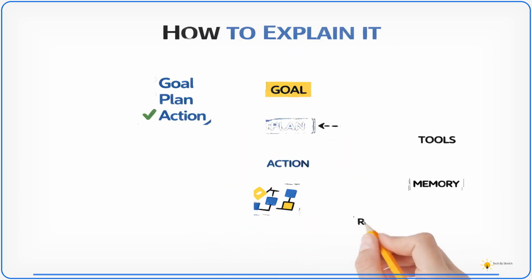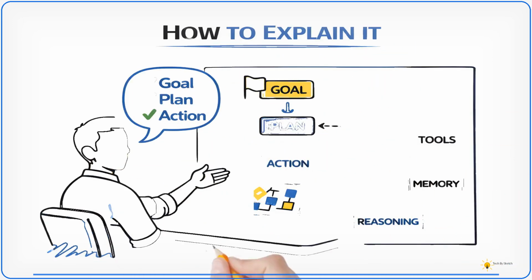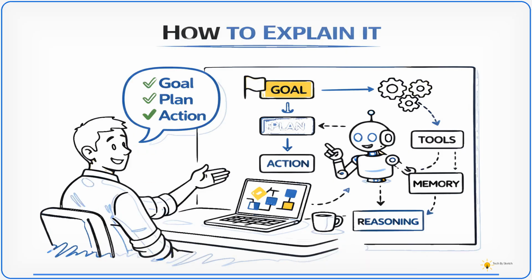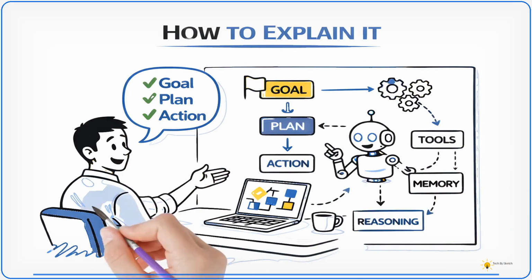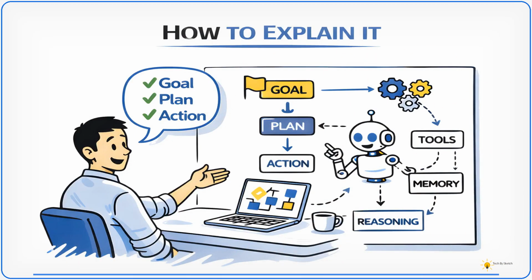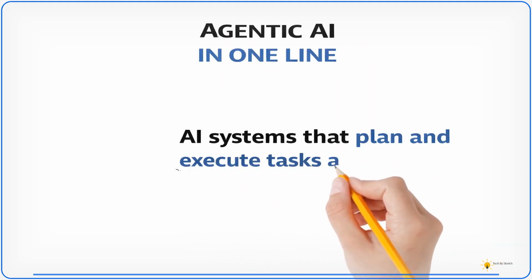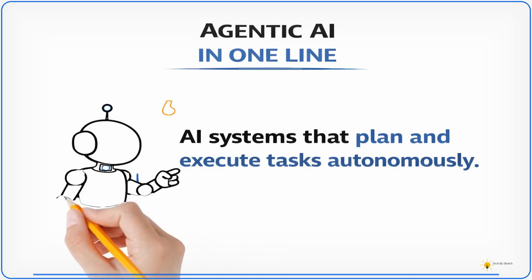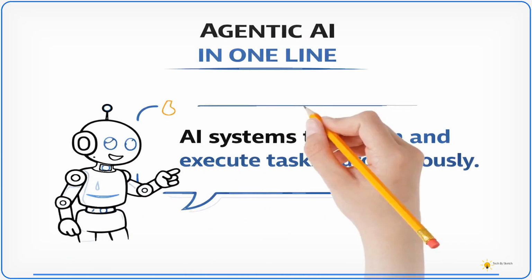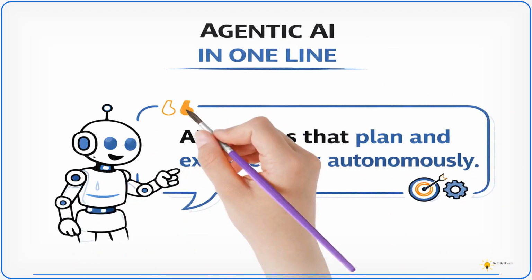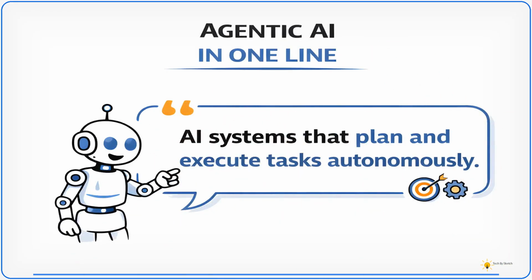Then a good interview answer should start simple. Begin by explaining it using the goal, plan, action concept. Then describe tools, memory, and reasoning loops. Sometimes interviewers ask for a simple explanation. You can summarize agentic AI in one line as AI systems that plan and execute tasks autonomously. This captures the core idea clearly.